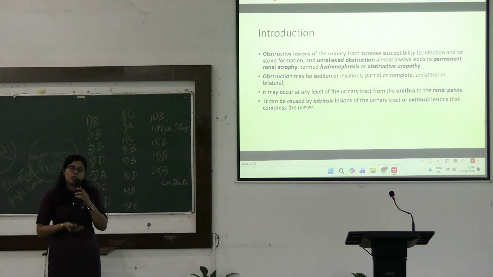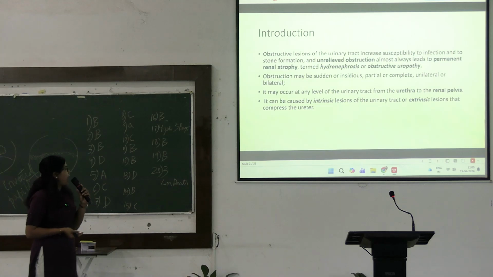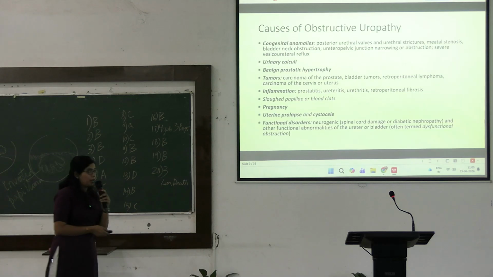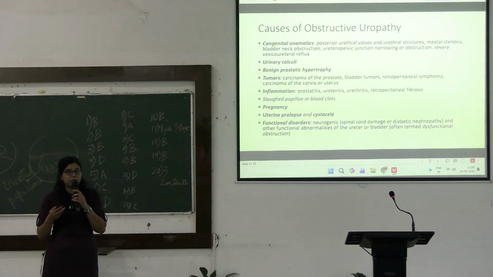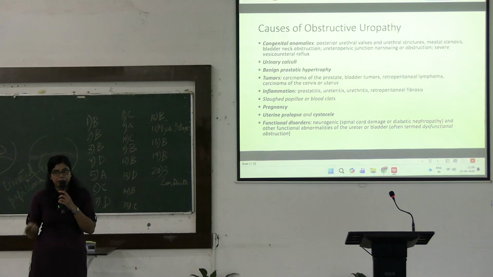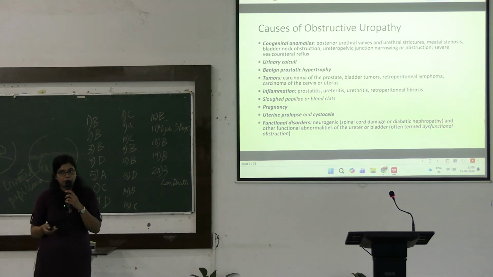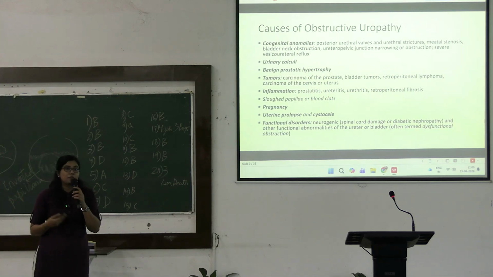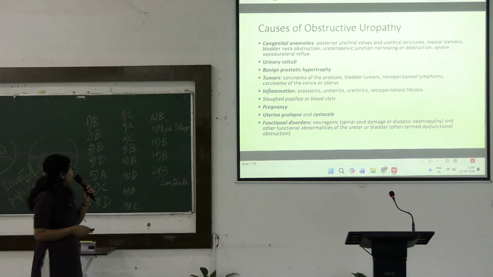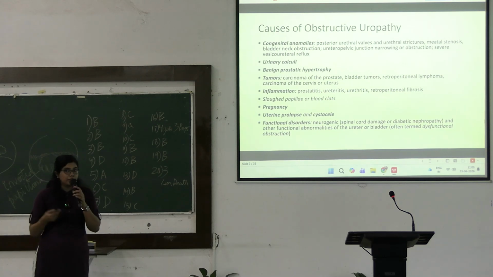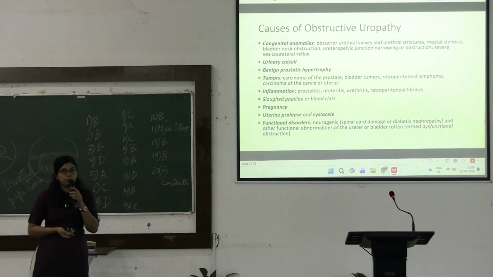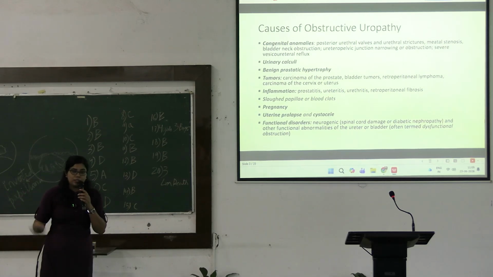Now, these obstructions can occur at any level of the urinary tract, starting from the renal pelvis to the urethra, and can be caused by different intrinsic lesions as well as extrinsic lesions of the ureter. Now, we will enumerate the causes of obstructive uropathy. The causes can be congenital. In congenital, we have posterior urethral valve, urethral strictures, meatal stenosis, bladder neck obstruction, ureteropelvic junction narrowing or obstruction, and along with that there can be severe vesico-ureteric reflux. These are the congenital causes.